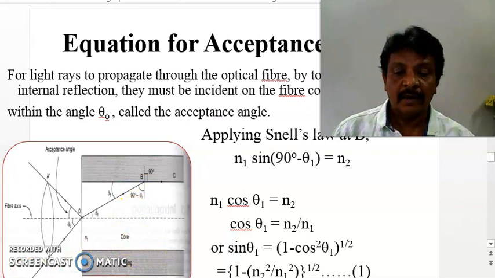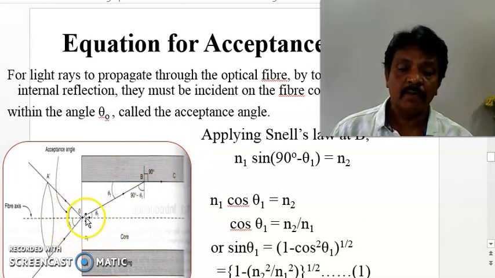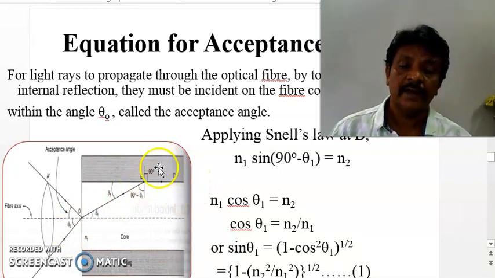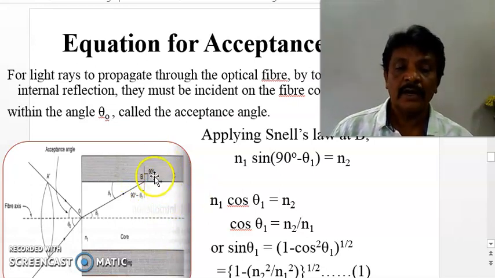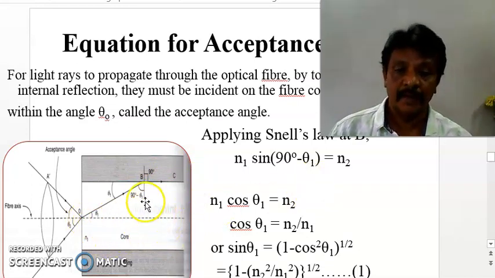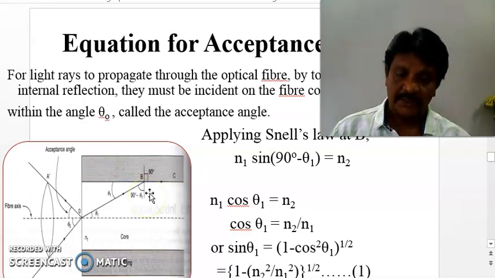Assume the optical signal or light ray enters at the end face point of an optical fiber at the axis with an angle of theta 0, and that light propagates through the core and grazes the interfacing surface of cladding and core with an angle of refraction 90 degrees at B. Now this signal can transfer from this end to the other end of the optical fiber, so the optical signal can start to propagate at this condition.